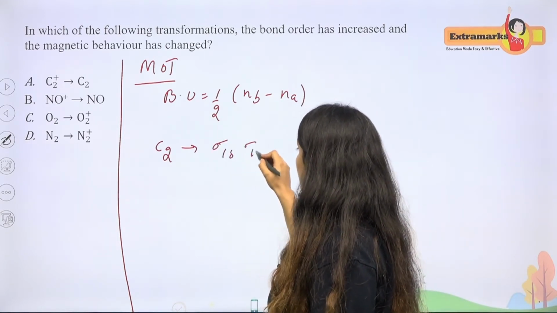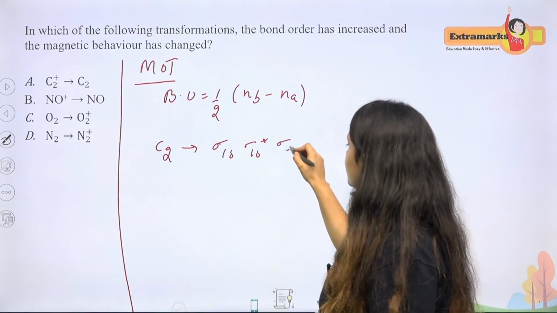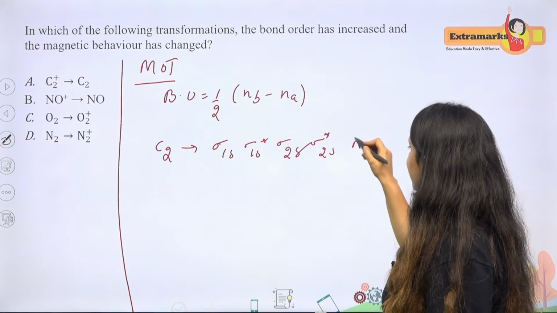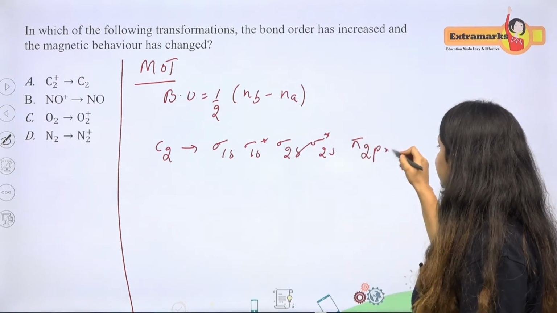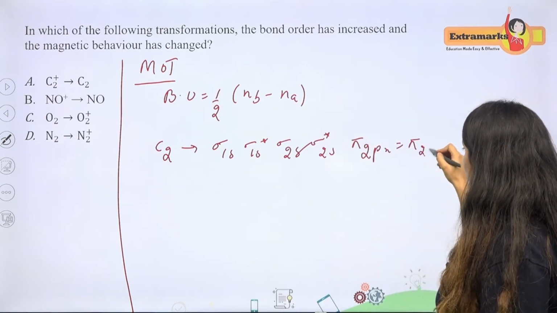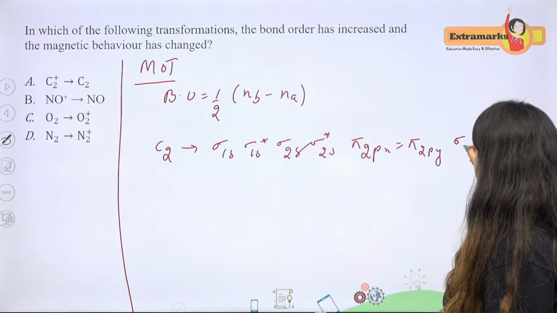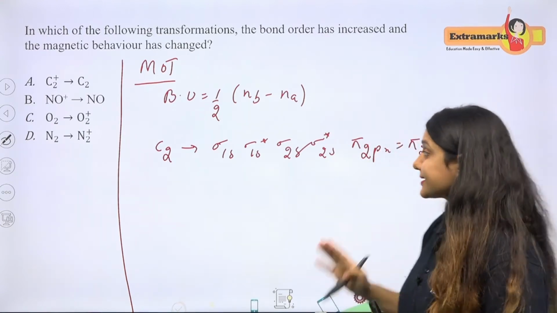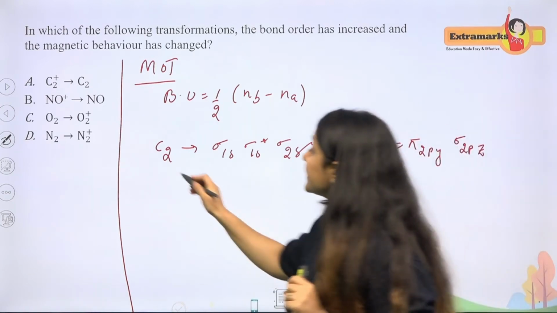The electronic configuration is written as sigma 1s, sigma star 1s, then sigma 2s, then sigma star 2s, and then pi 2px, pi 2py, and then in continuation sigma 2pz. I'm considering Z as the internuclear axis. So now you have to fill how many electrons?